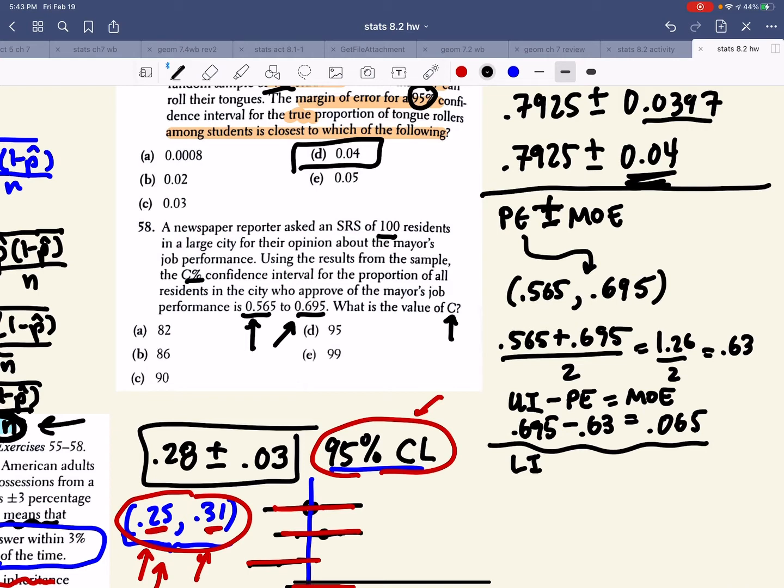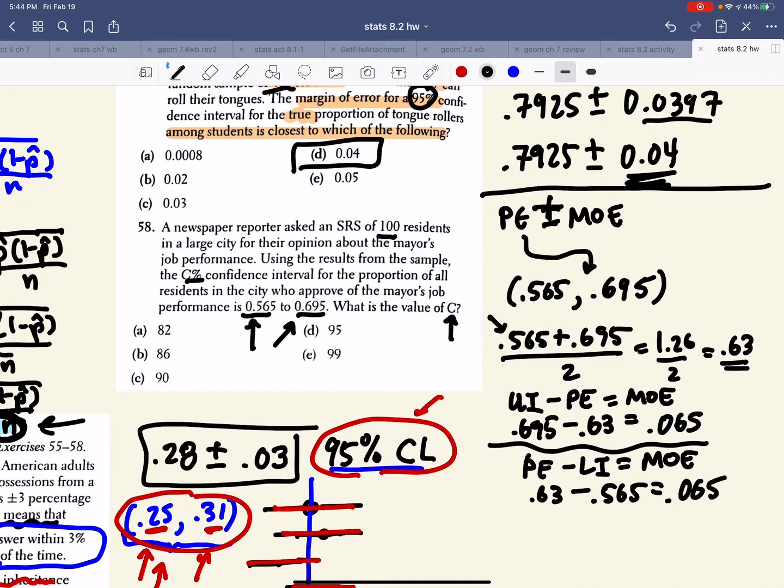I could have also done it the other way around, where I had my point estimate and I subtract my lower interval. And it still should give you the same answer. So if you have a point estimate of 0.63 and you subtract your lower interval, 0.565, we get the same number.